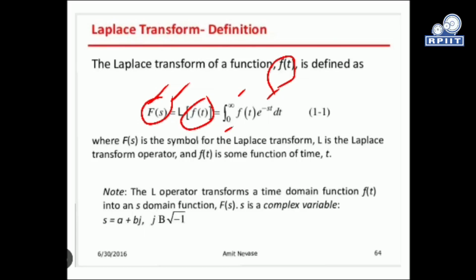This s is a complex variable given by sigma plus j omega, so there is a real term and an imaginary term. In the S plane we always deal like that, with the j parameter on one axis and the sigma parameter on the other. Different values will give different poles and zeros of the system.